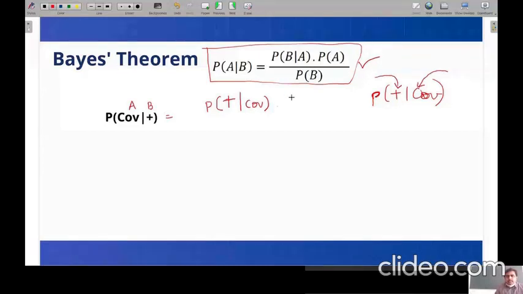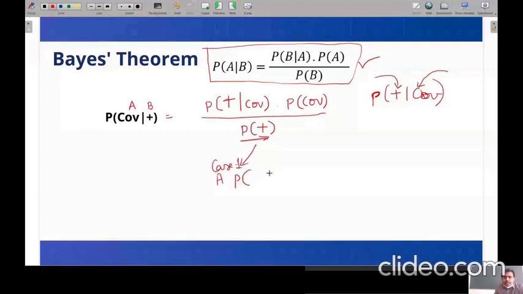This is multiplied with the probability of A, that is, the probability of being a COVID person, divided by the probability of B, that is, the probability of a person being tested positive. Now, tested positive, here we need to understand two cases. Case one: a person already having COVID and tested positive.